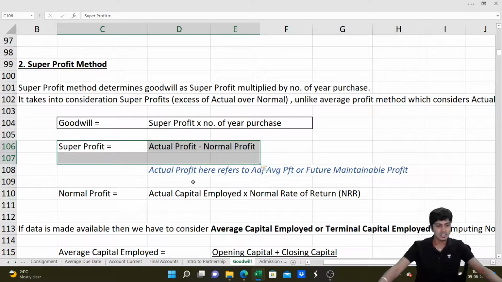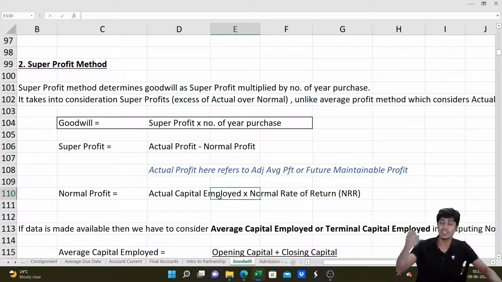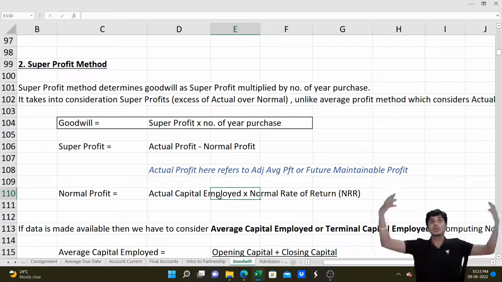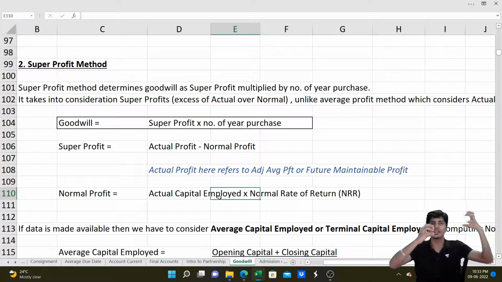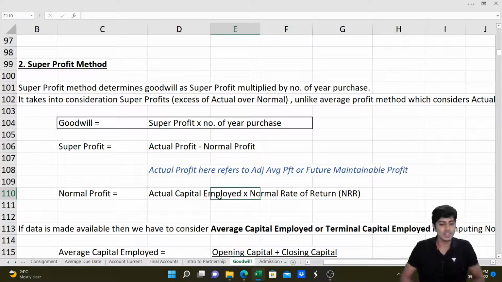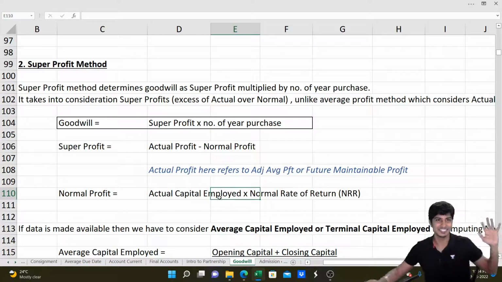You get this? 12,000 I made is okay. How do you identify 10,000 that everybody makes? That is based on the normal rate of return. Assuming that I started business with 1 lakh rupees capital, every person on the planet can make 10% rate of return. So 1 lakh into 10%, normal rate, everyone makes 10,000, but I made 12,000. So 12,000 is what I made, 10,000 is what everyone makes. Difference 2,000 is super profit. Multiply by number of years for which I can do that super profit. That is goodwill. So goodwill is super profit multiplied by number of years purchase. Super profit is actual profit minus normal profit, and normal profit is found as actual capital employed multiplied by normal rate of return. Get this?